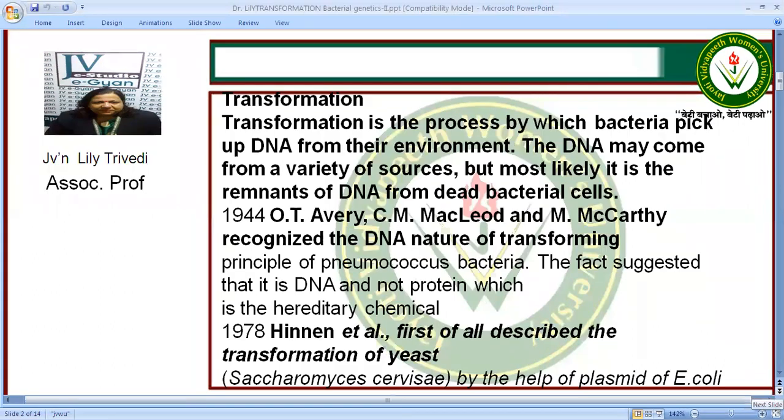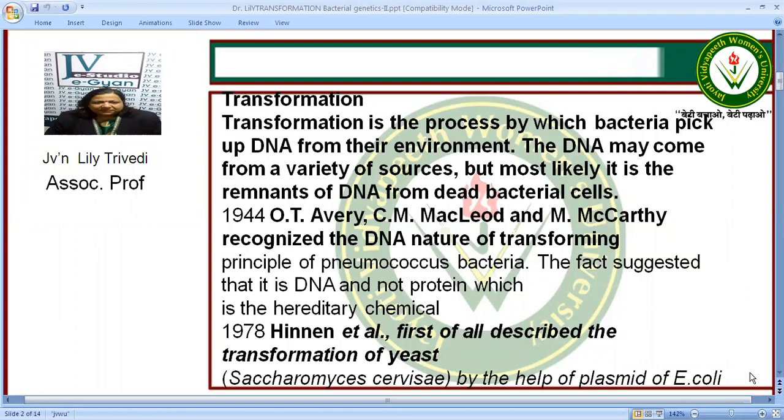Now what is transformation? Transformation is the process by which bacteria pick up DNA from their surrounding environment. The DNA can come from a variety of sources, but most likely it can come from other dead bacterial cells. In 1944, O.T. Avery, C.M. MacLeod, and M. McCarty recognized the DNA nature of the transforming principle of the pneumococcus bacteria and suggested the fact that it is DNA and not the protein which is the hereditary chemical.